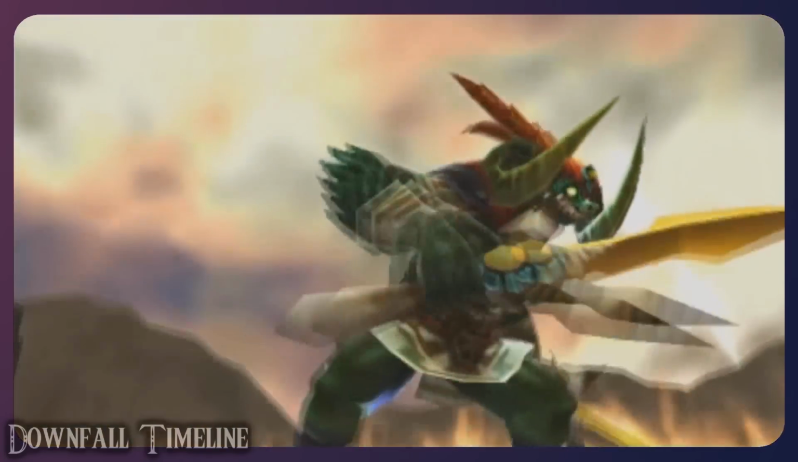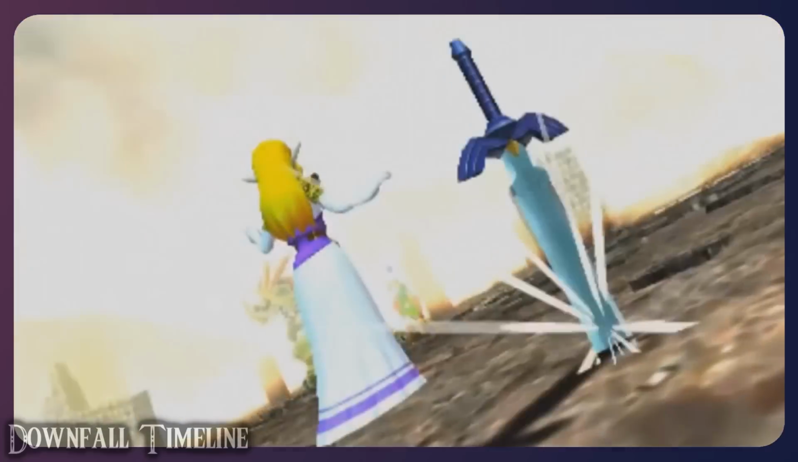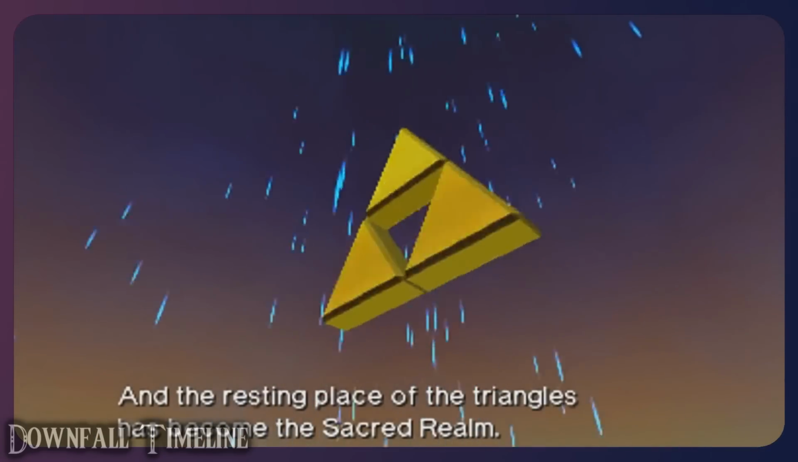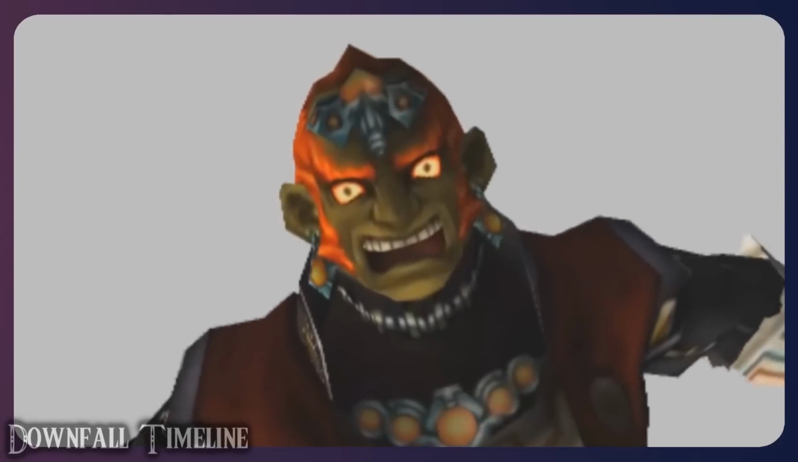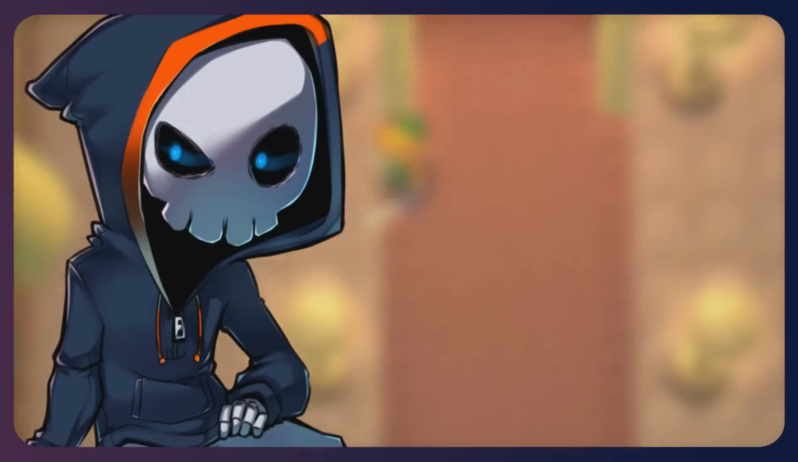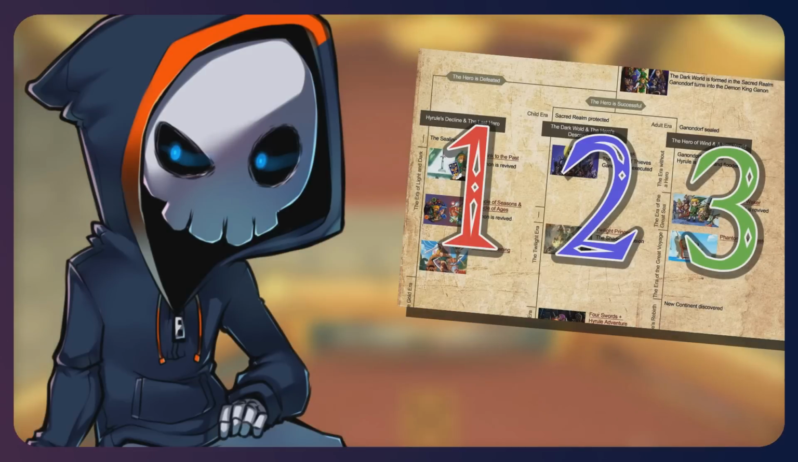The Downfall timeline is an alternate continuity in which Link is defeated by Ganondorf during the final battle of Ocarina of Time. After this, Ganondorf obtains all the 3 pieces of the Triforce. Led by Princess Zelda, the people of Hyrule manage to seal Ganon and the Triforce in the Sacred Realm. So neat. When playing Zelda, you are exploring a world within one of these 3 universes.